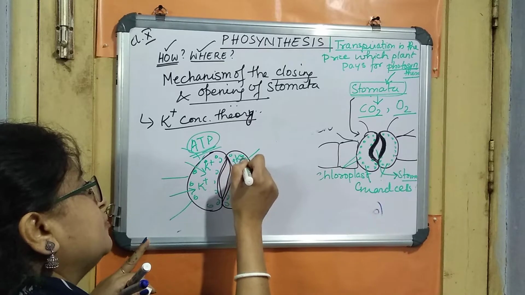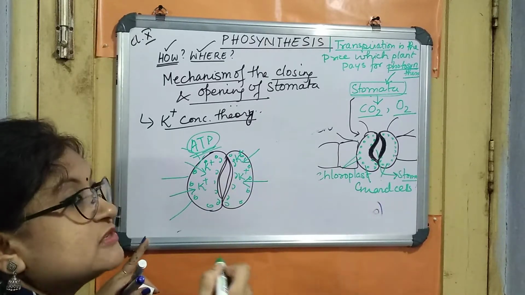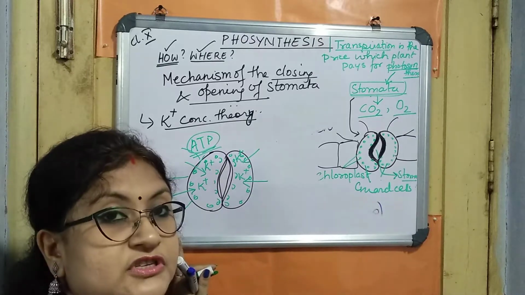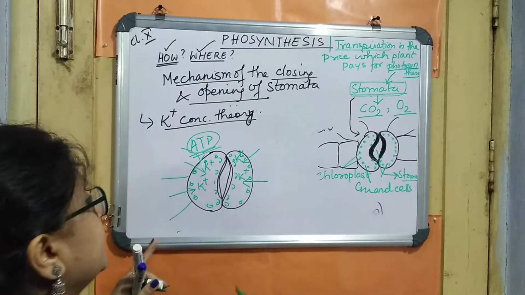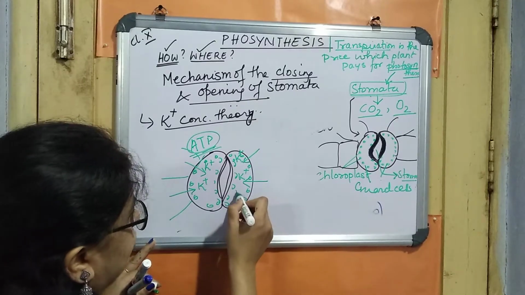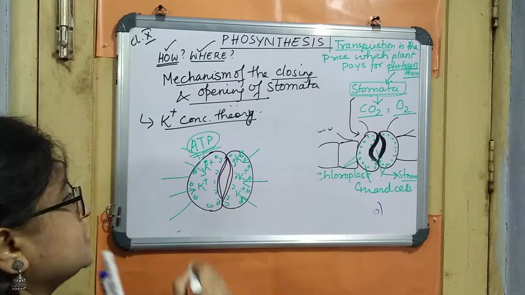It will draw the potassium ions from the adjacent cells, because potassium is one of the most important mineral elements present inside the plant body. So this potassium ion will be drawn inside, and this will again increase the hypertonicity.